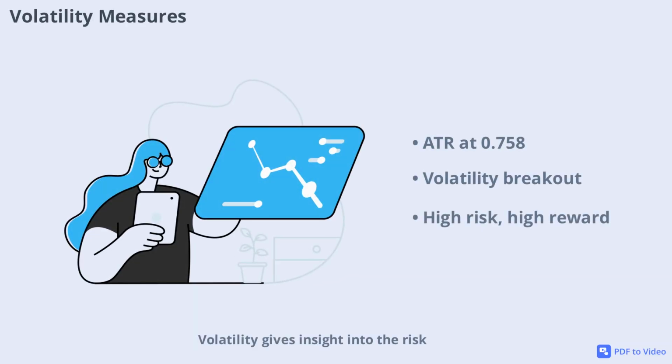Volatility gives insight into the risk and potential reward of a stock. DJT's 30-day volatility is at 7.03, with true volatility at 5.42. The average true range (ATR) is 0.758, and the normalized ATR is 5.42. These figures suggest that DJT is experiencing moderate to high volatility, which can present both opportunities and risks for traders. Volatility breakouts like the one seen recently often lead to sharp price movements.